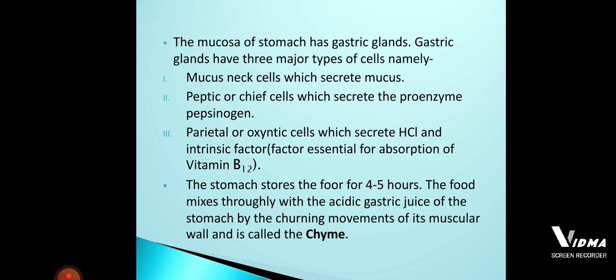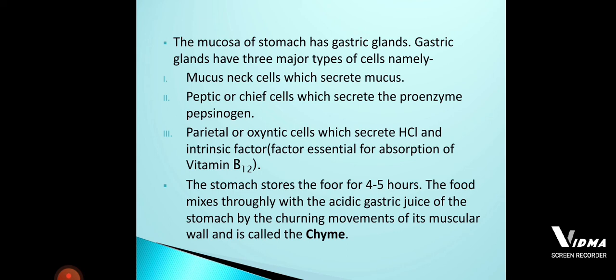So this movement of the muscles, which makes the food mix thoroughly with the secretion of the gastric glands called the gastric juice, is called the churning movement.